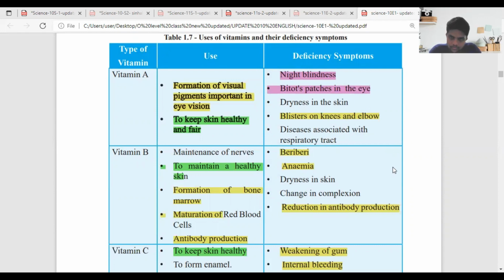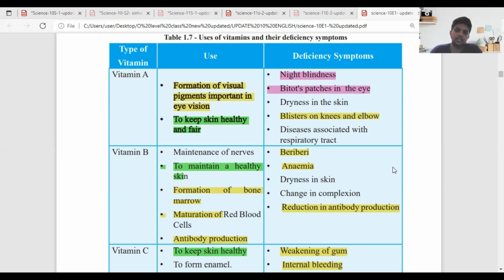Deficiency symptoms are night blindness, beta patches in the eye, dryness in the skin, blisters on knees and elbow, diseases associated with the respiratory tract. Vitamin B: maintenance of nerves, to maintain a healthy skin, formation of bone marrow, maturation of red blood cells, antibody production. Deficiency symptoms are beriberi, anemia, dryness in skin, change in complexion, reduction in antibody production.